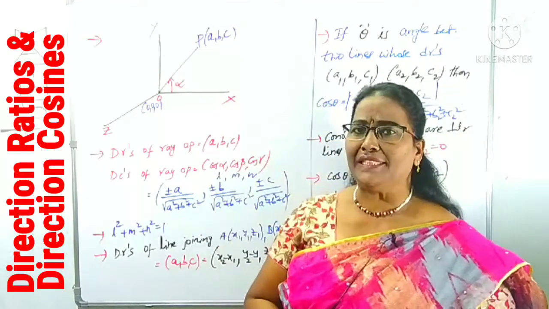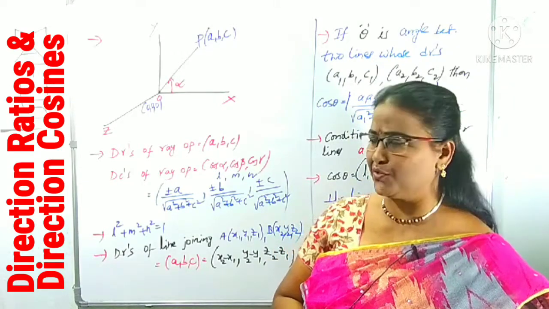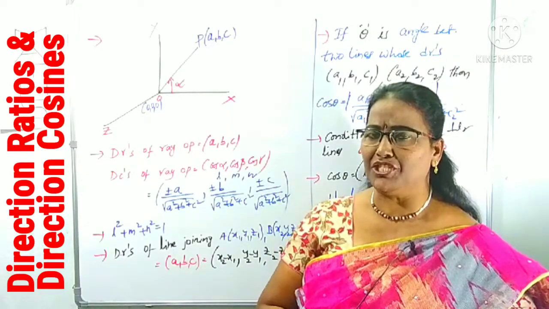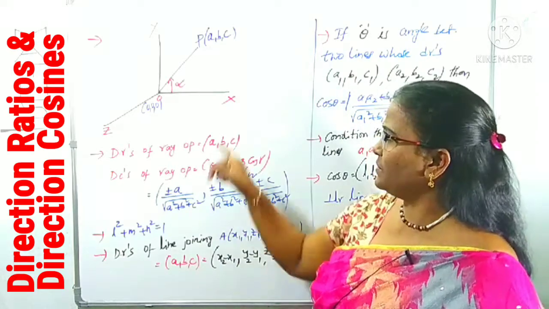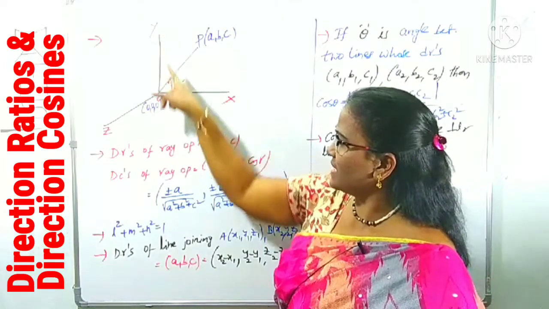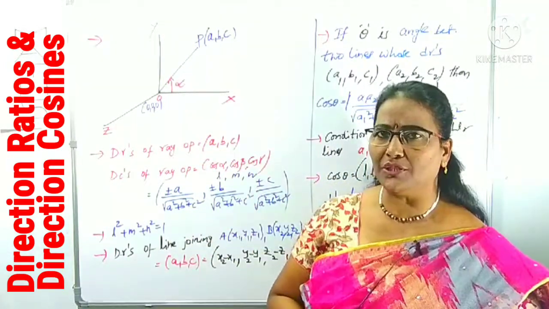What is the meaning of DRs and DCs? DRs means direction ratios and DCs are direction cosines. First concentrate: DRs and DCs are three-dimensional, meaning they have an x coordinate, y coordinate and z coordinate. Suppose this is a coordinate plane. Ox is the x-axis, Oy is the y-axis, Oz is the z-axis, and O is the origin (0, 0, 0).